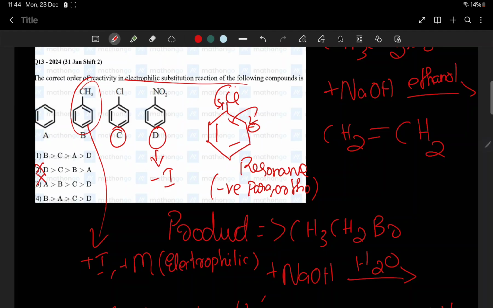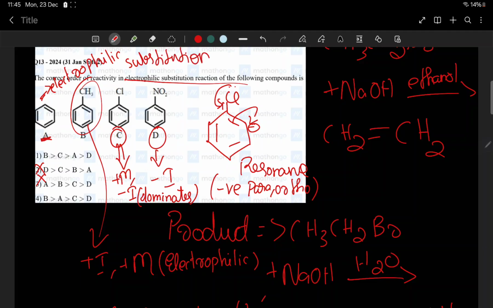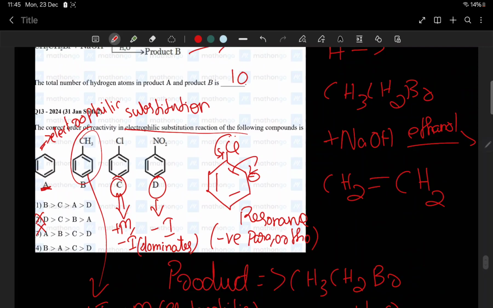Now look at option 1 and option 4. Option 1 is telling C is having next. The problem is that it is having plus M effect but minus I. Here minus I effect dominates. So it is having some problem. Hence A will have a more electrophilic substitution compared to C, because it is not having a minus I effect. Minus I effect is very strong in this. The problem is that the electrophilic substitution reaction will be weak. So the answer will be option B.